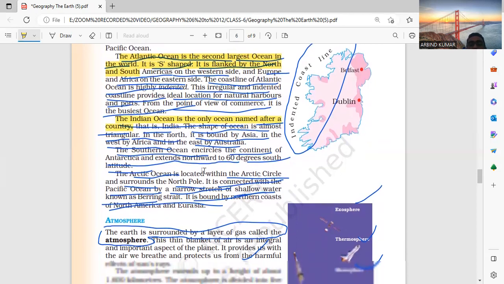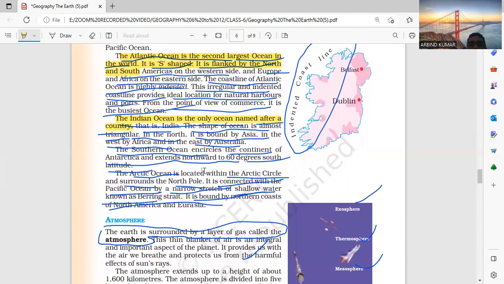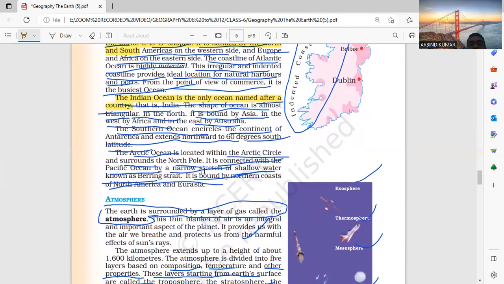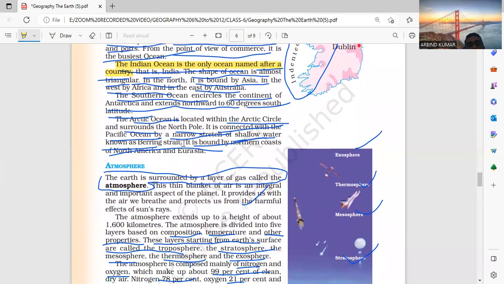It is bounded in the north by Asia, in the west by Africa and in the east by Australia. The Southern Ocean circles the continent of Antarctica, extending north to 60 degrees south latitude. The Arctic Ocean is located in the Arctic Circle and surrounded by the North Pole. It is connected with the Pacific Ocean by the Bering Strait.